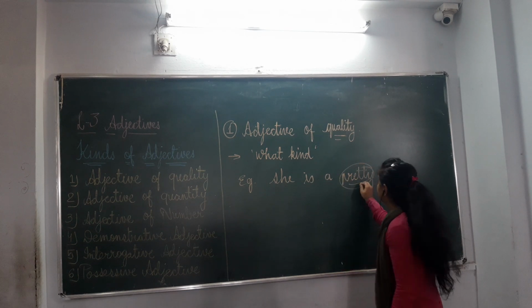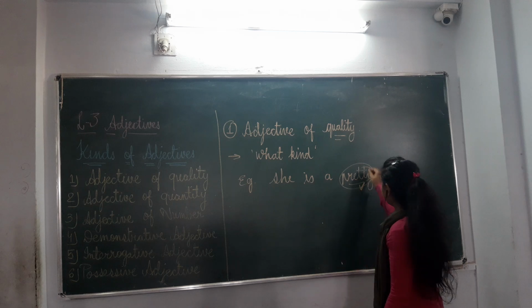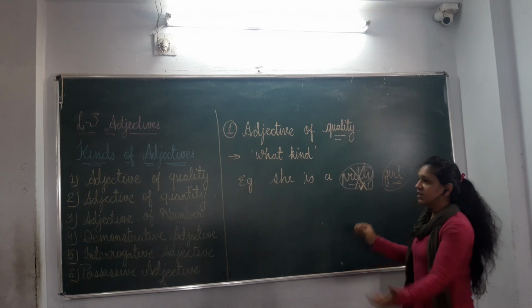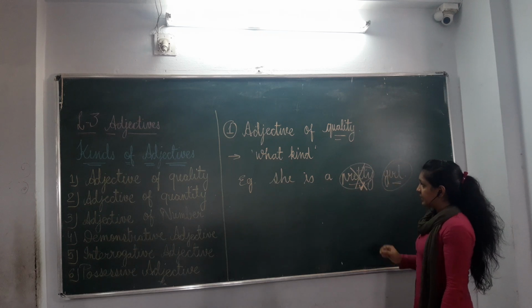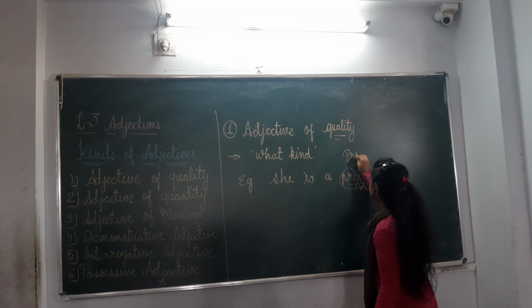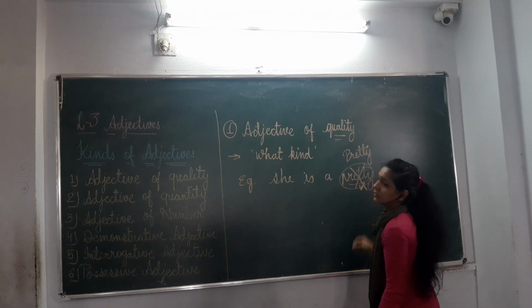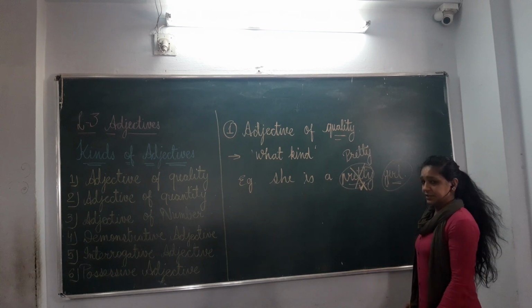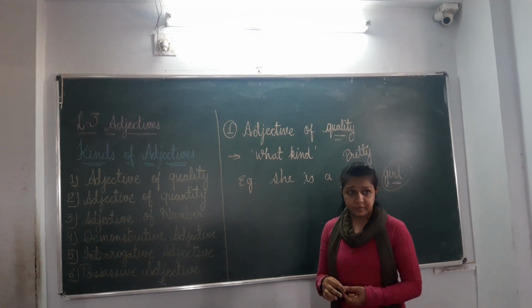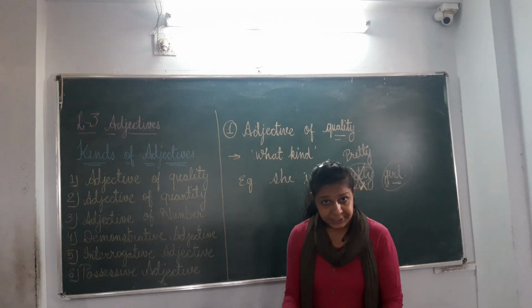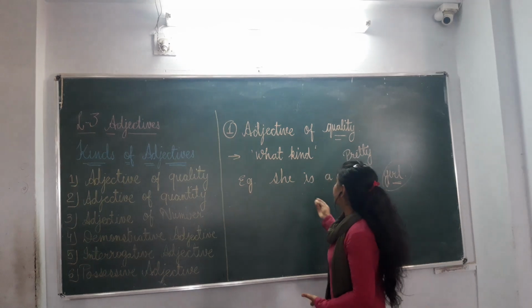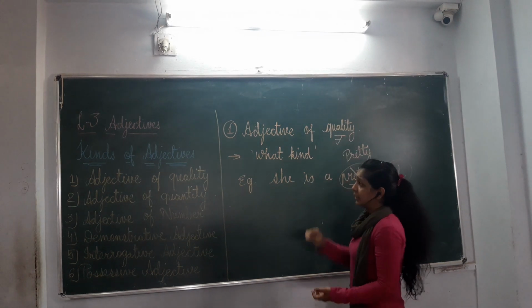If we do not use pretty here, then also it is a sentence: she is a girl. But what kind of girl is she? So, pretty girl. This is an adjective. When we are describing the quality of something and its speciality, at that time we are using adjective of quality.